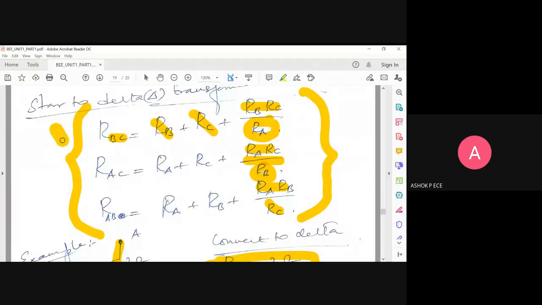First, I need the answer for RBC, then RAC, then RAB. Have the answers ready, I'll ask you. Simple. Apply the values here. Multiply, divide, simplify. You get the answer. That's all.